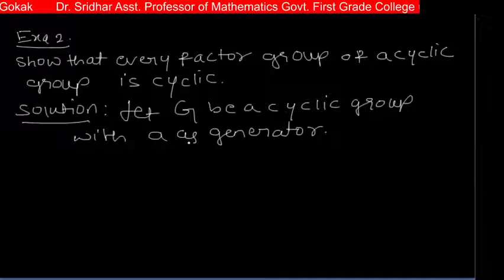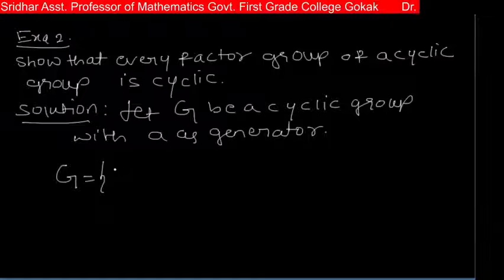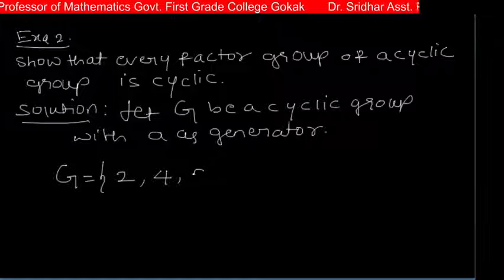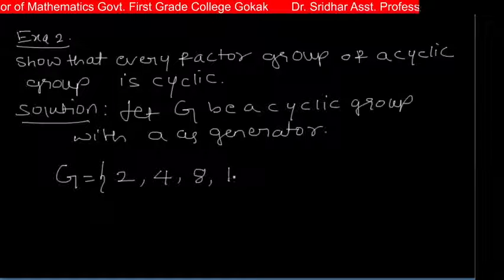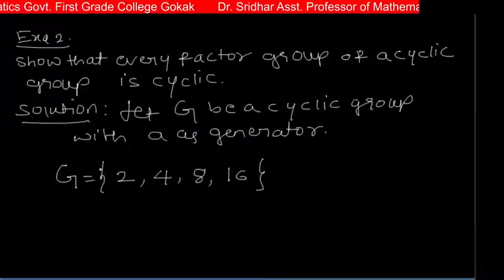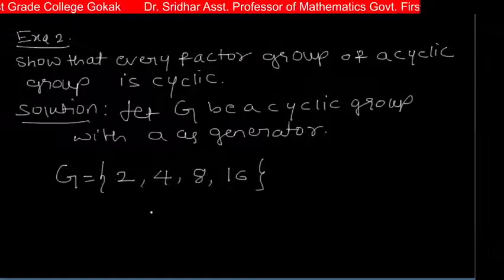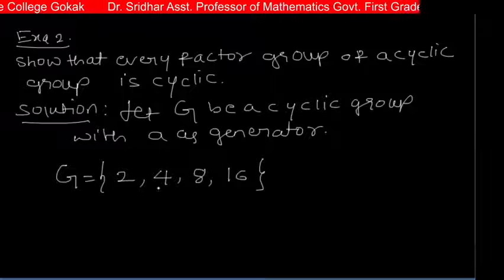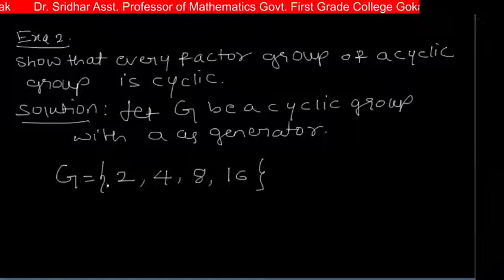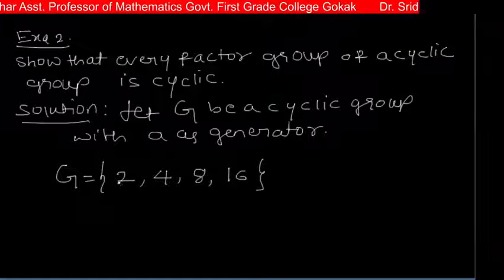Let me give an example of a cyclic group. Suppose G contains the elements 2, 4, 8, 16. It is a group. This is a cyclic group because each and every element of this G is generated by one single element.